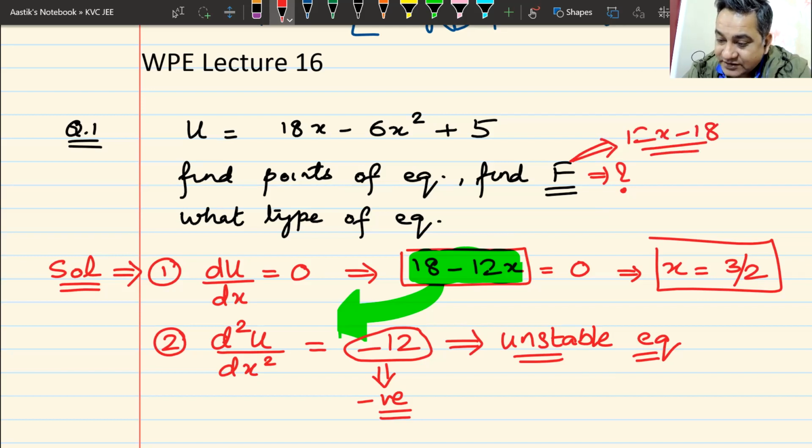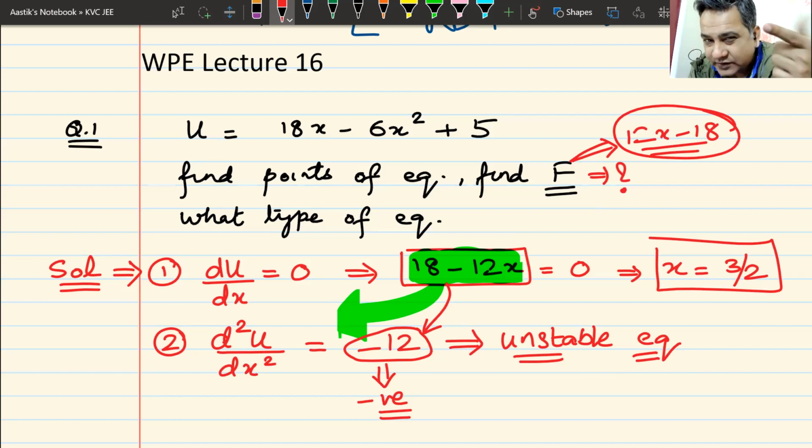Now, if you differentiate this one, you will obviously get plus 12. But you can't differentiate this. You have to differentiate this. Do you understand this? You have to find the second derivative of energy. You don't have to find the derivative of force. Remember, force is negative derivative. A negative sign is added there. If you find out force and then find the derivative, you'll always have the ulta answer, not the sida answer.